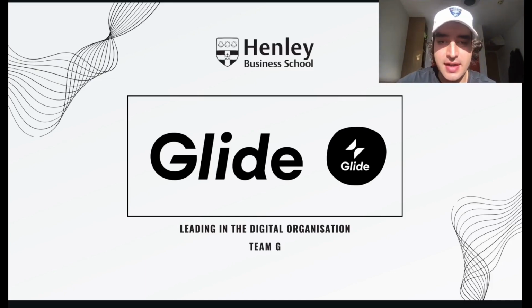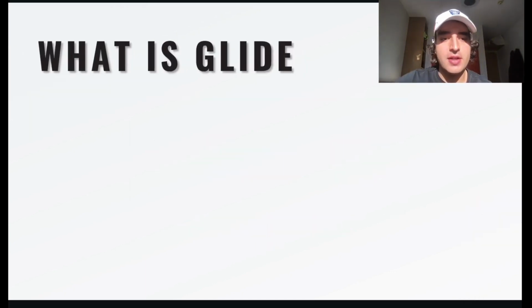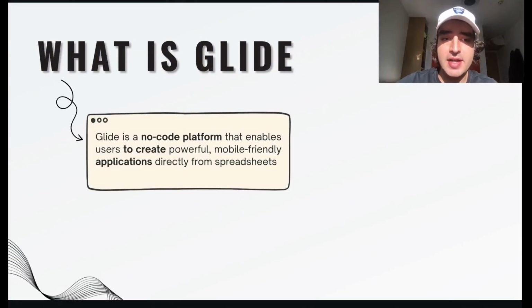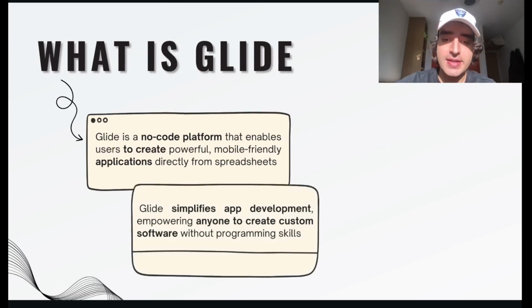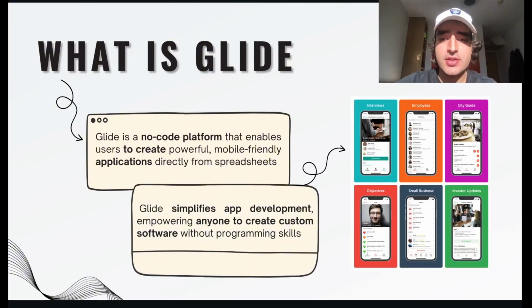Let's dive into it. First of all, let's see what is Glide. Basically, Glide is a no-code platform that enables users to create powerful mobile-friendly applications directly from spreadsheets. It simplifies app development in a minute, and anyone can create custom software without any programming skills. These are just some examples of applications that you can build with Glide.